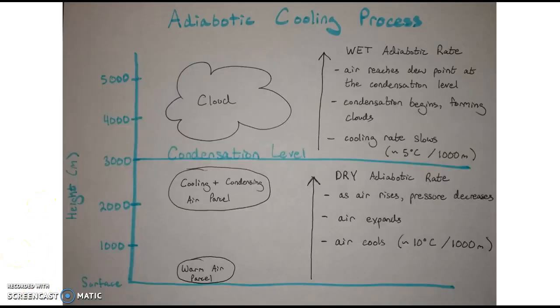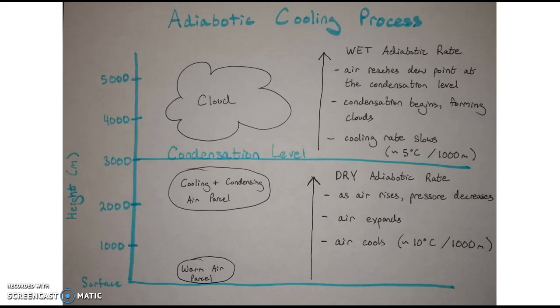The first portion of this process is the dry adiabatic rate. It starts with a warm air parcel at the surface of the Earth. As the air rises, the pressure in the atmosphere decreases. This allows the air to expand, which also allows it to cool. During this phase, the air will usually cool at about 10 degrees Celsius per 1,000 meters.